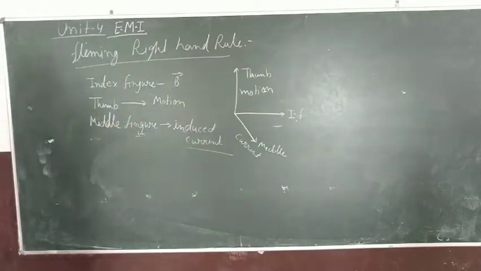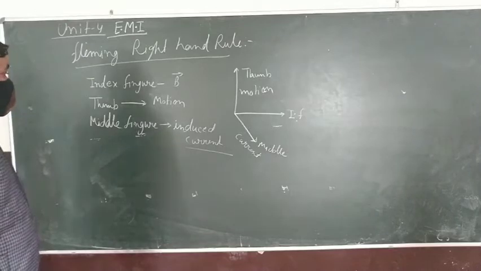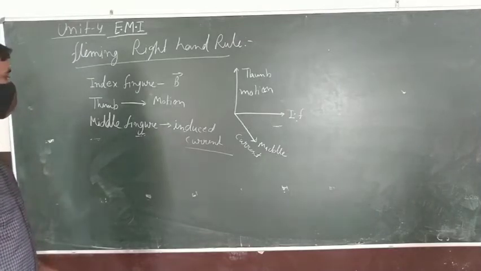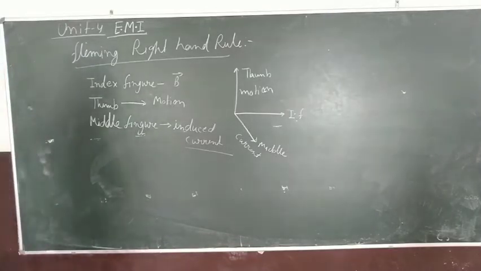Okay, this is Fleming's right hand rule. Okay, next,